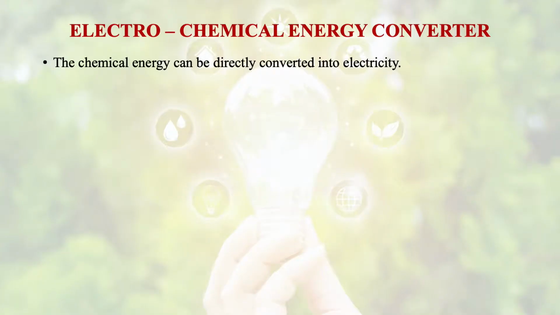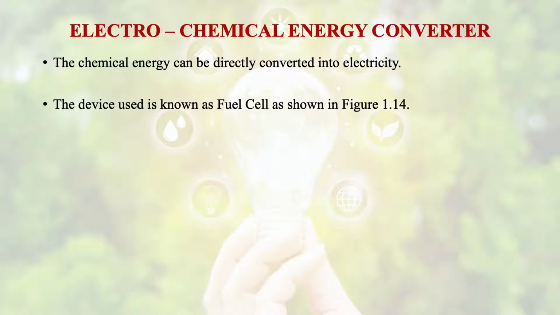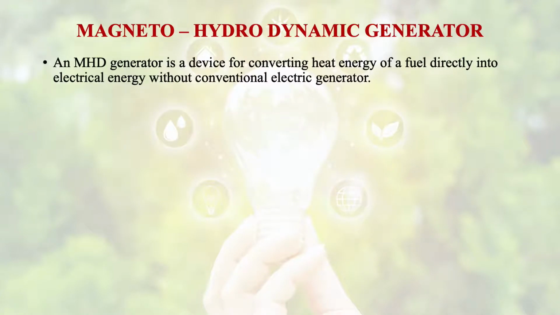As we know that in electrochemical energy converter, the chemical energy can be directly converted into electricity, and the device which is used to do this is known as fuel cell. Then the magneto-hydrodynamic generator. A magneto-hydrodynamic generator is a device which converts the heat energy of a fuel, or chemical energy of a fuel, directly into electrical energy without conventional electric generator.